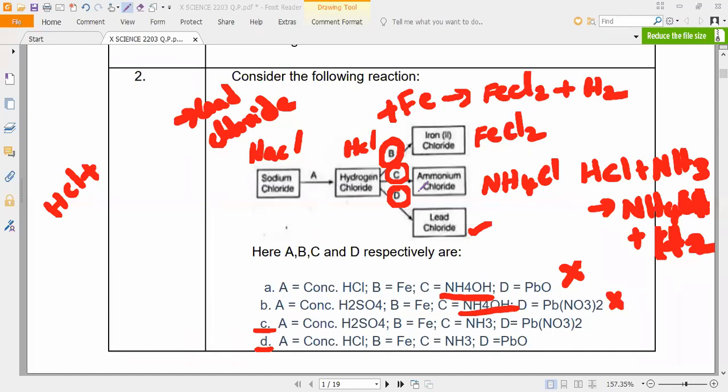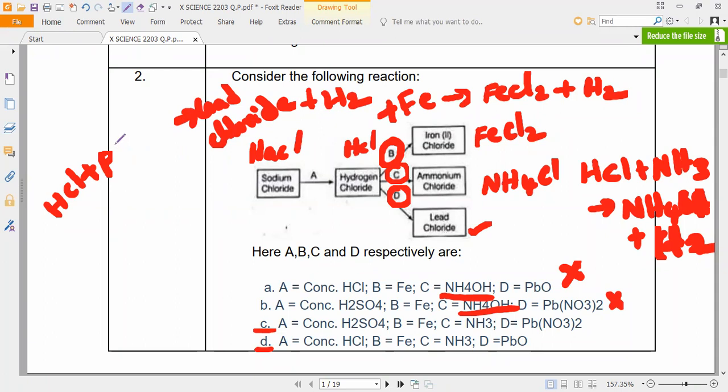With hydrochloric acid, lead is not reacted, but it will react with what? Concentrated acid, to give you lead chloride plus hydrogen gas. Is it yes or no? So that is how to remember. So we want to make lead chloride.